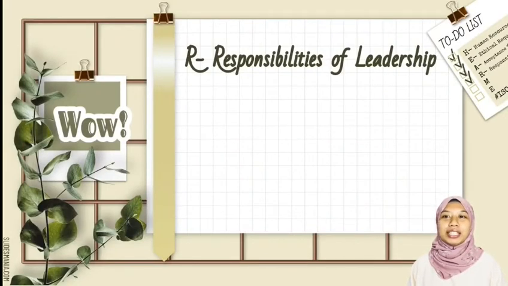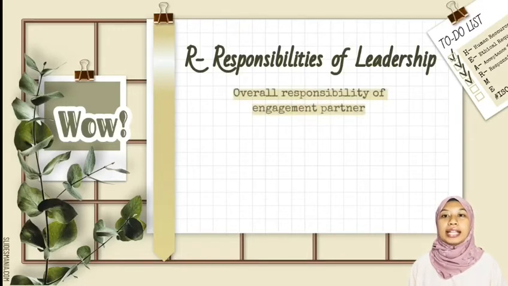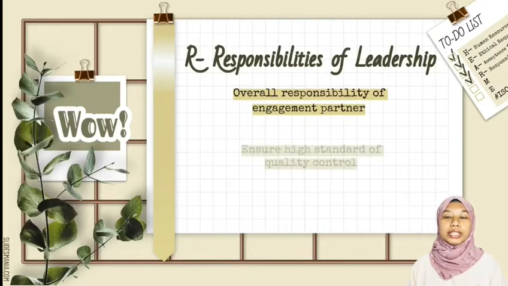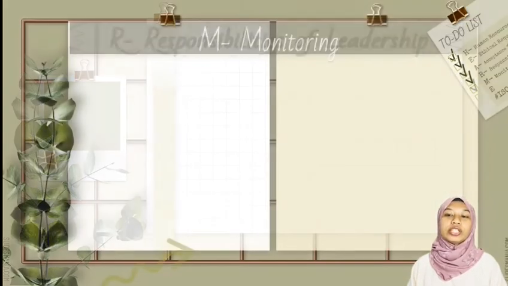Next, the R is for responsibility of leadership. The engagement partner must take overall responsibility for the audit team and the audit process. This means they must also ensure the quality control procedures within the firm are of a high standard so as to follow professional standards.